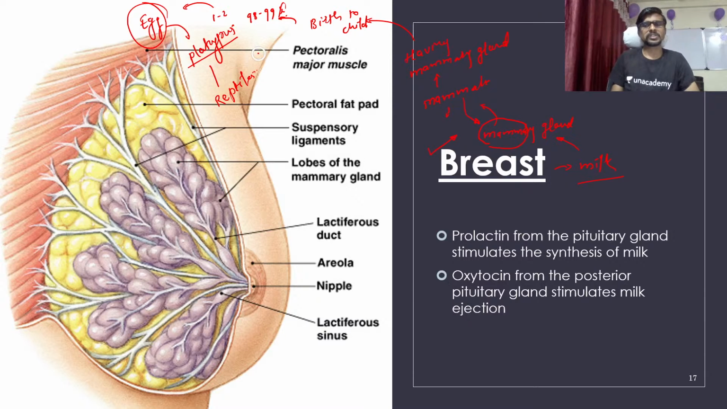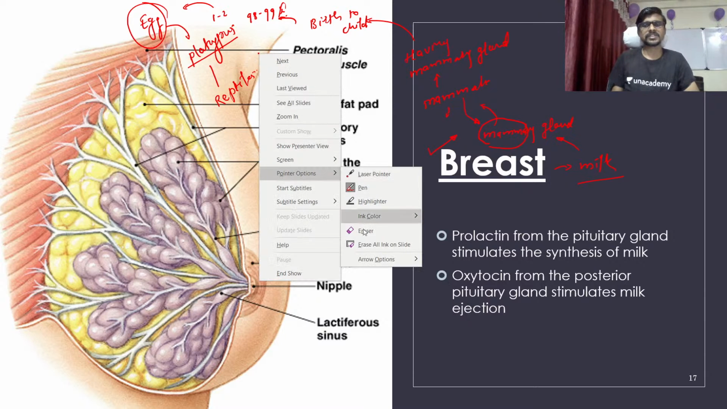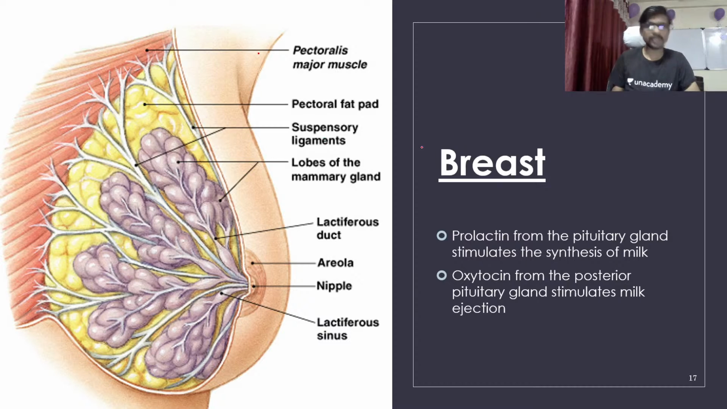So the mammary gland is actually the word which is responsible for the name of mammals. Let's see the structure. This is the muscle, the pectoralis or pectoris muscle. It is a major muscle, which is responsible for holding the breast. Here is a fat pad. This fat pad is responsible for the size of a breast.